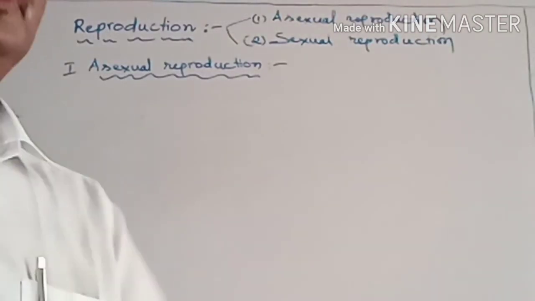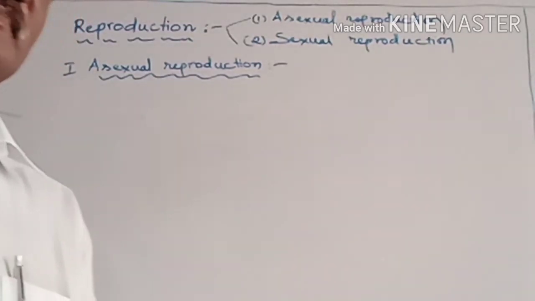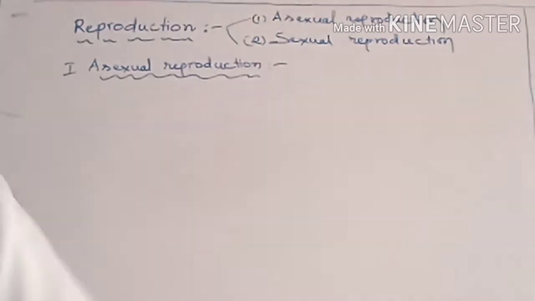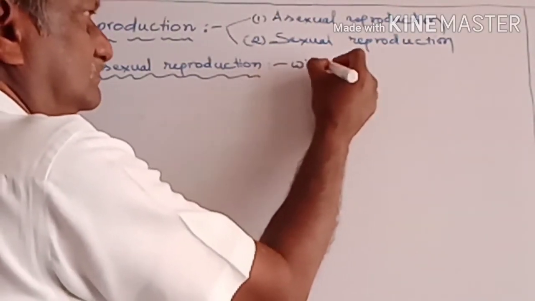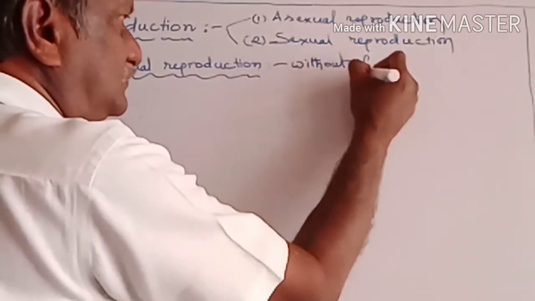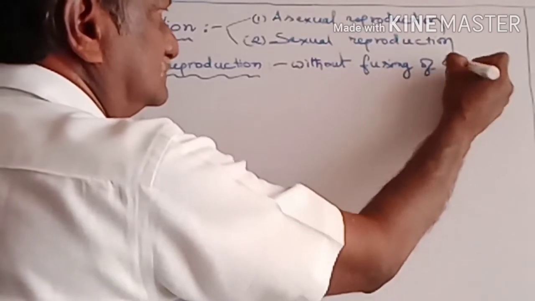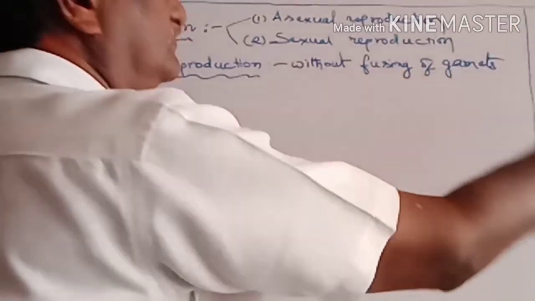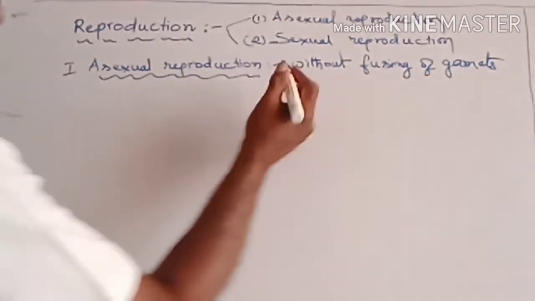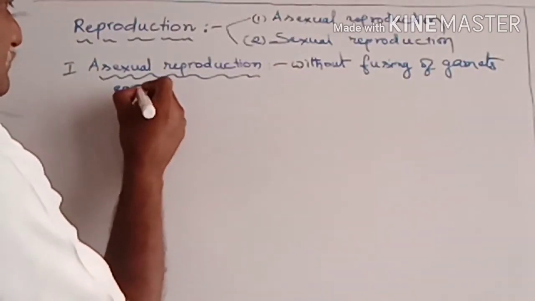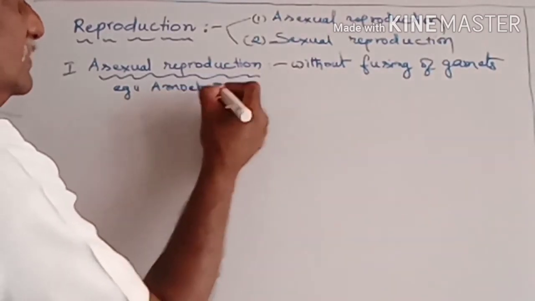No gametes are fused. If new ones are generated without fusing of gametes, such a method is called asexual reproduction. Examples we may take are amoeba and bacteria.